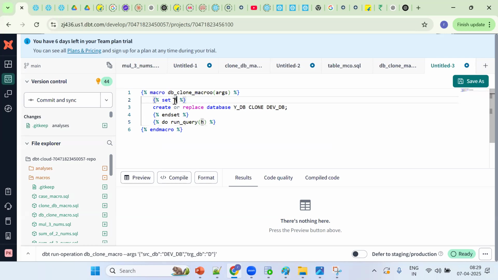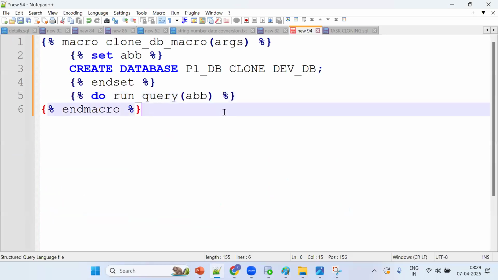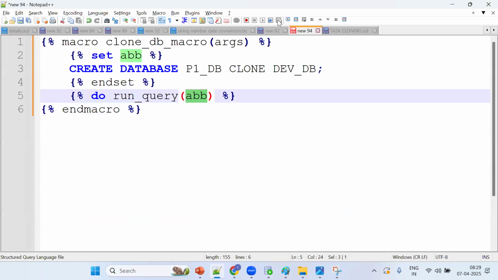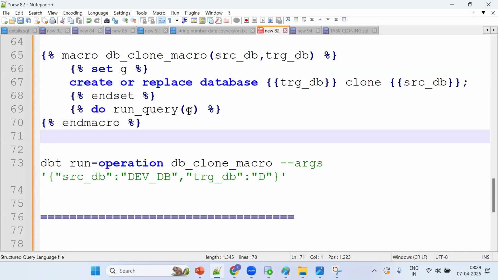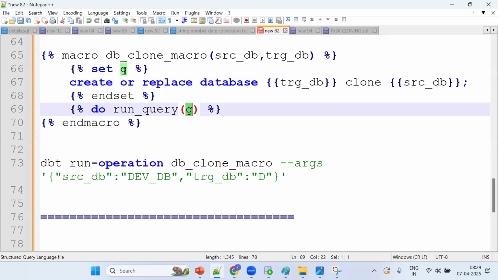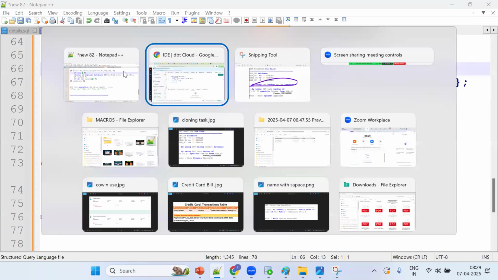See, H, we can give any value. HK, we should put HK. So we're using it here, no? Because we can't directly execute the DDL statement, we should put it in some variable. This variable I'm using here, no? Almost 4 or 5 examples I said. So I should put in efforts, okay, same, simple.